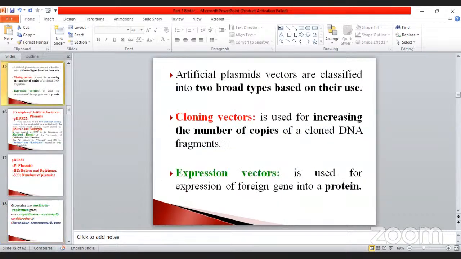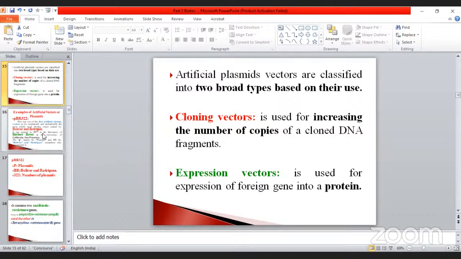Artificial plasmid vectors are classified into two broad types based on their usage: the cloning vector and the expression vector. A cloning vector increases the number of copies of the cloned DNA fragments within the host. Such a vector is called a cloning vector. An expression vector expresses itself in the form of a protein molecule. It is used for the expression of a foreign gene into a protein. That is very, very important, my dear students.